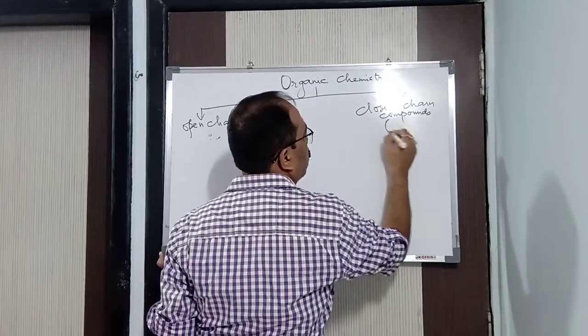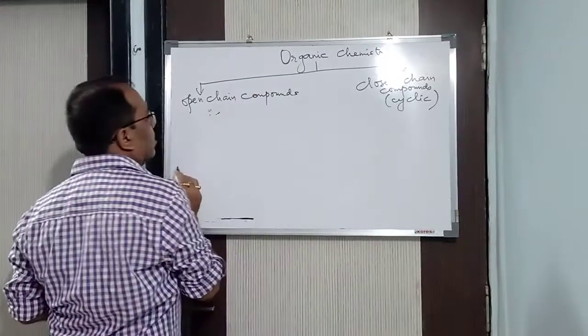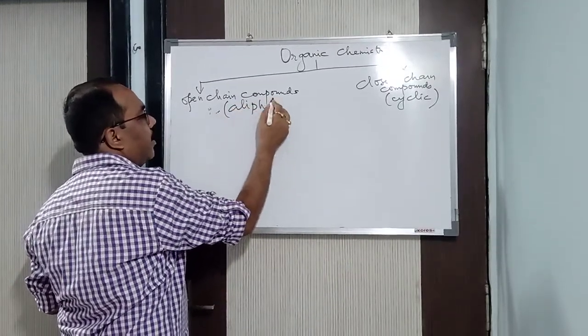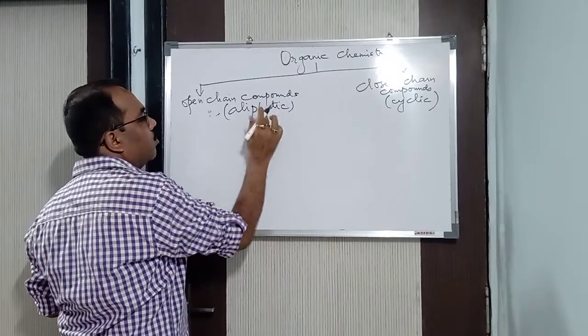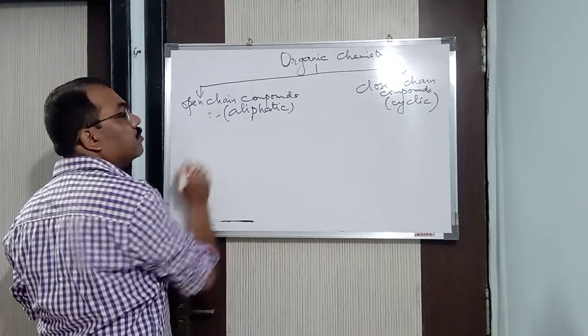Okay, so it is also called cyclic compound. This is known as cyclic. Alright, and open chain compounds is also known as aliphatic. Aliphatic means open chain, we can say that.